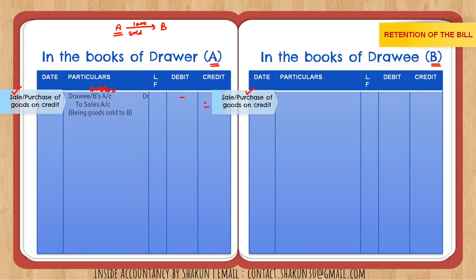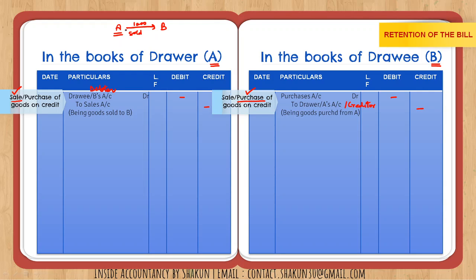And in the books of drawee, the entry will be for purchases. Purchase account is debited and the drawer or A's account is credited since these are credit purchases. So basically A is also the creditor for B. Again, this entry will be passed with the amount of purchases that have been made. So correspondingly, I have made entries in both the books. In the books of the drawer, I have passed the entry for sale, and in the books of drawee, I have passed the entry for purchase.